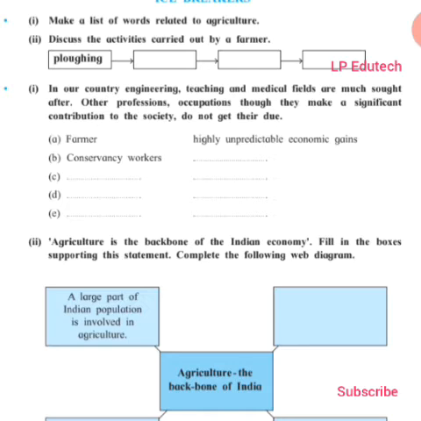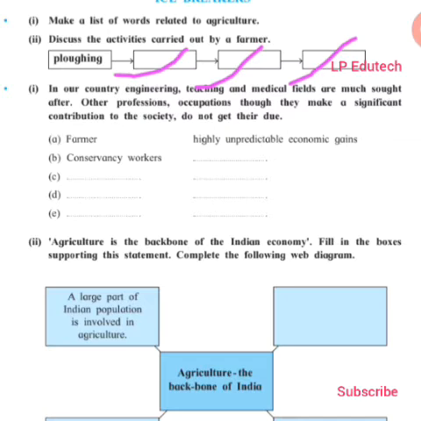Second question, discuss the activities carried out by a farmer. Now what are those activities carried out by the farmer? Number one is given to you, that is plowing. The farmer begins with the act of plowing. Then second we have sowing. After plowing we sow the seeds. Then third, we need to nurture it with the use of manure and weeding. And fourth, it comes to reaping. These four columns are given, so we solve up to the fourth one.